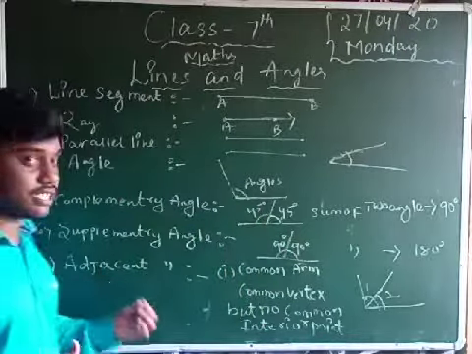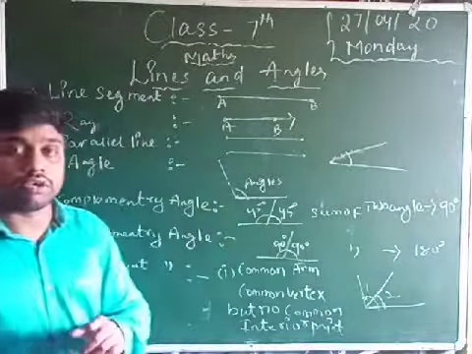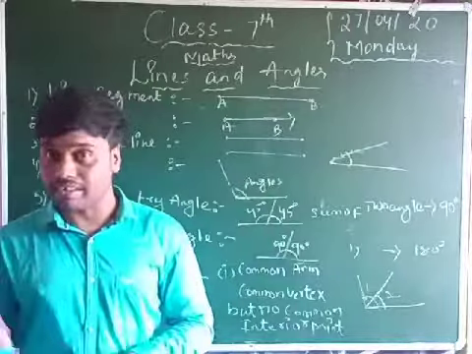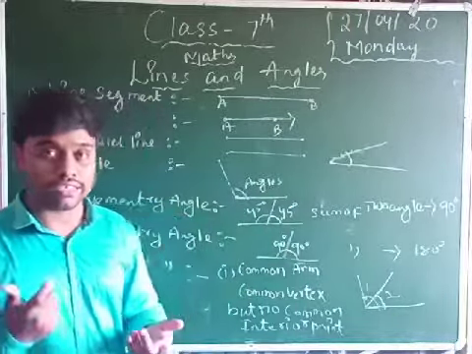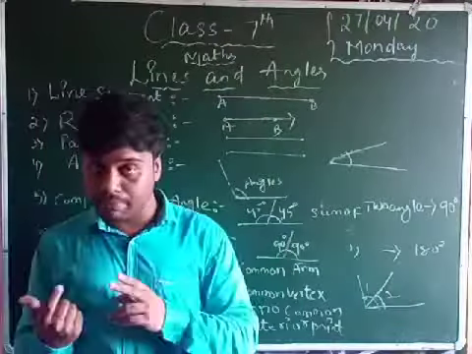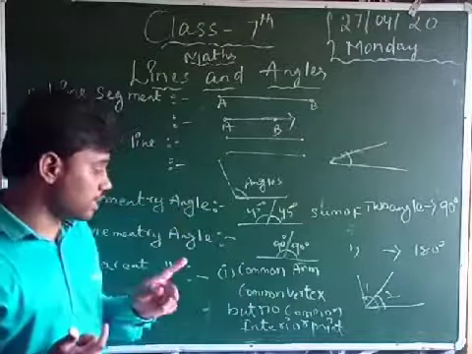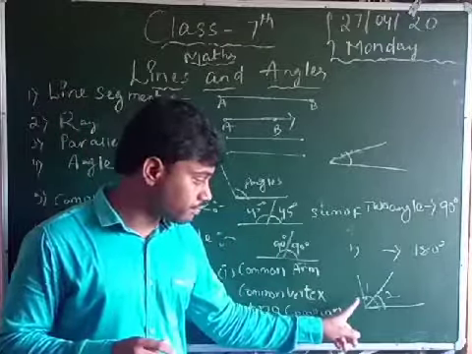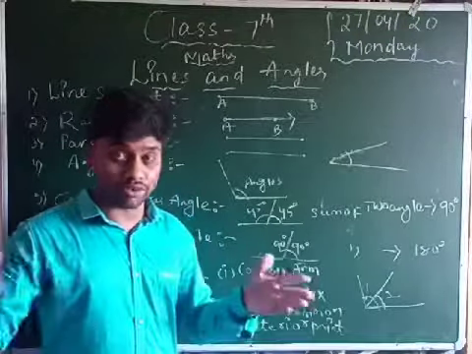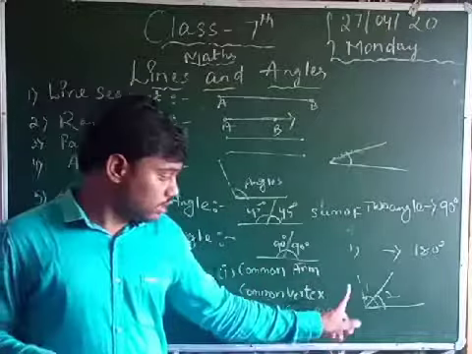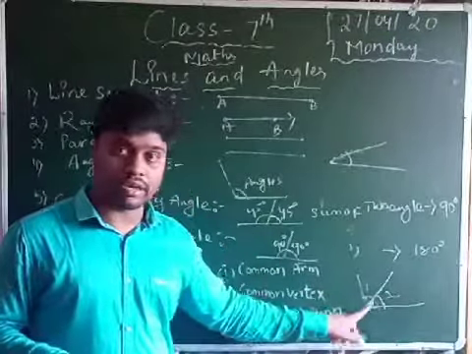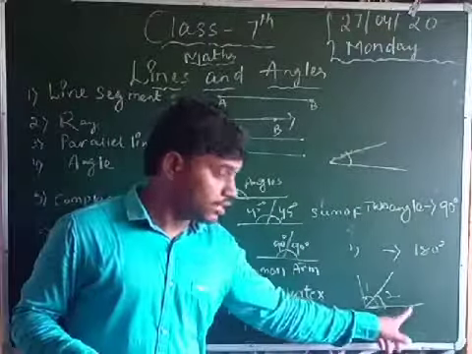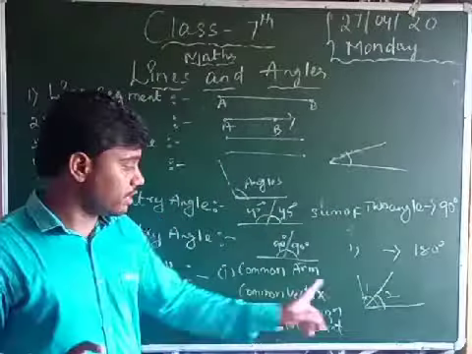Now another one is adjacent angle. Adjacent angle is the main topic, guys, this is very important. Adjacent means angles present side by side, but with some common conditions. You can see there is a common arm. Arm means sides. Okay, understand. Then there is a common vertex, which both lines share, but there are no common interior points. There should be no common interior points.